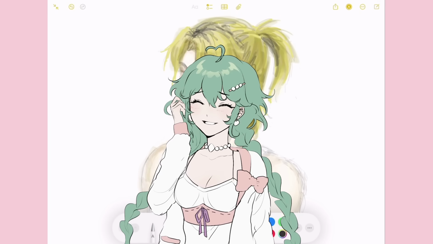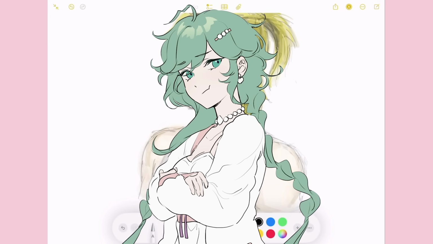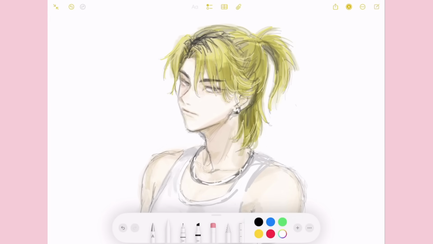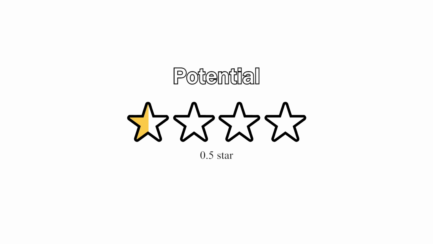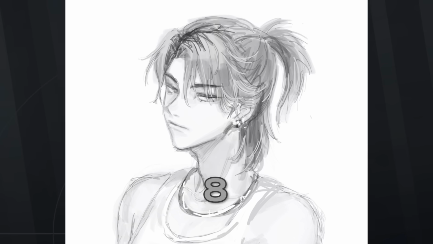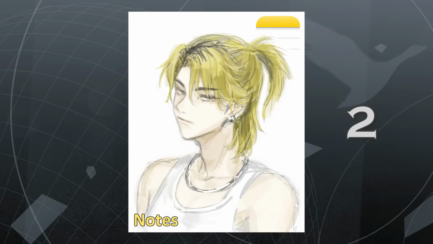Do I think you could make good art on Notes? Yeah, sure. But do I think you should do it? No. But it could be a cool flex, so don't let me stop you. 0.5 out of 4. And for our lowest score yet, Notes gets a 2.